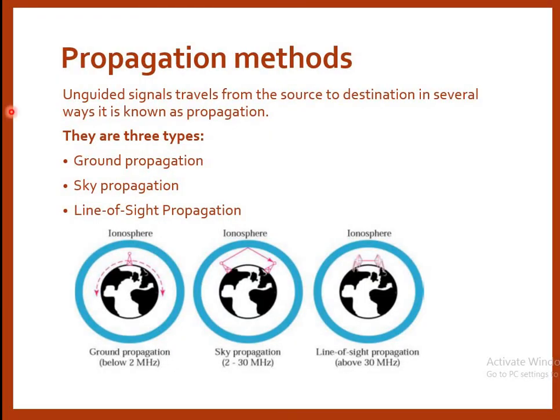Again, in case of wireless media, the propagation method is also very important. Unguided signals travel from source to destination in several ways. This is known as propagation. There are three types of propagation methods: ground propagation, sky propagation, and line of sight propagation. Now we are going to study all these propagations in detail.